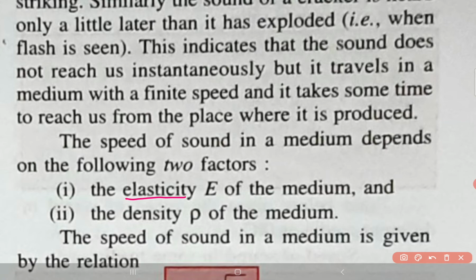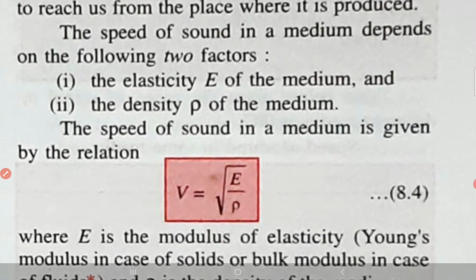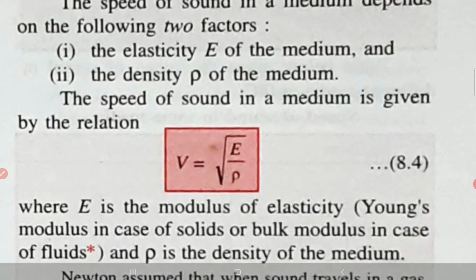So these are the two factors which affect the speed of sound. So the speed of sound needs to have a formula including these two factors. So the speed of sound will be equal to under root E upon rho, where E is the modulus of elasticity. Now the term modulus of elasticity, you learn this in your higher classes, right? For the time being, just remember it is the positive value of the elasticity, a numerical value of the elasticity which is positive.